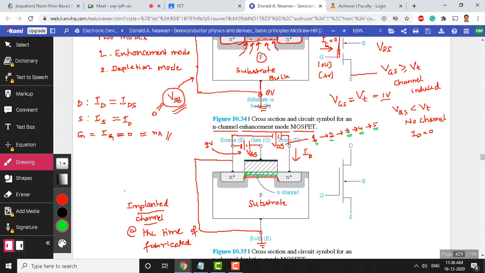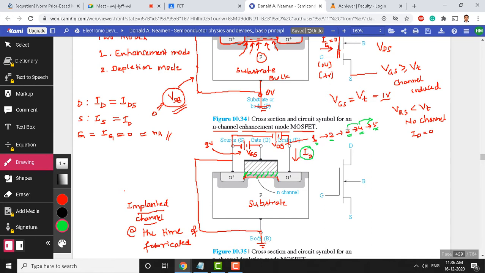Now because of the increase in voltage, if 100 electrons are incoming but only 50 can pass at a time, the current becomes almost constant. So even if you go from 3 to 4, 4 to 5, you may supply more electrons, but the outcoming electrons remain constant. I hope you understand this. The rate at which electrons come out of the channel region remains constant, so the drain current becomes almost constant.